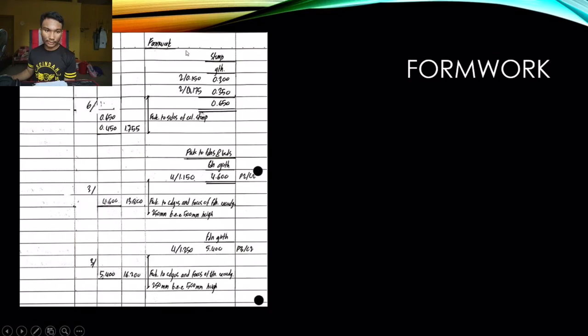Next, for formwork, we calculate the formwork for stumps, the foundation beds, and the foundation girth. We find each of these values by simply finding the area of the surfaces and multiplying that by the number of elements.